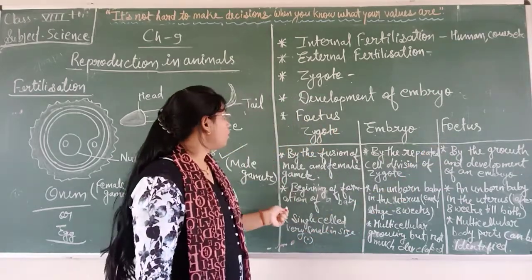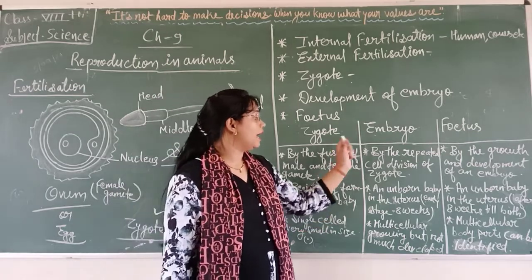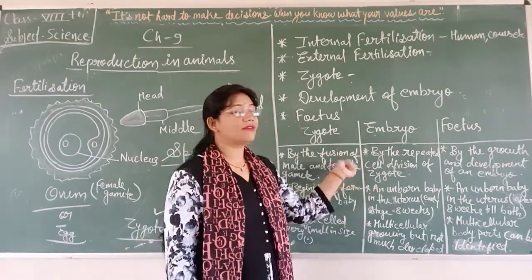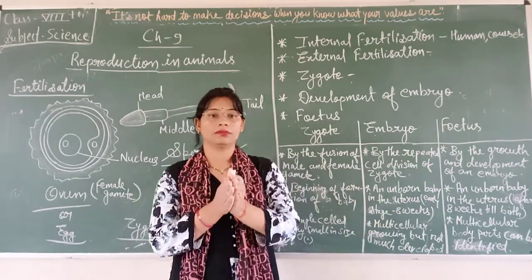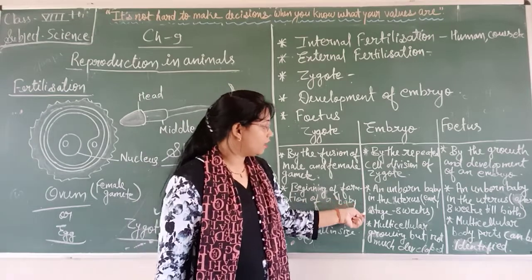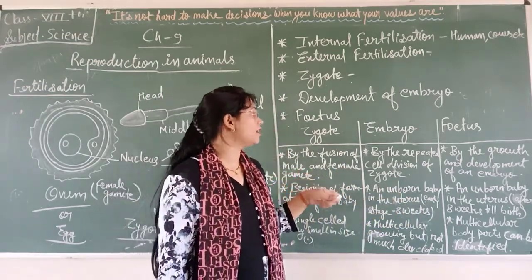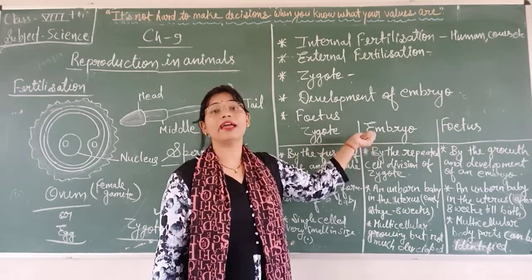So what is zygote? Zygote is the beginning of the formation of a baby, and when cell division continues, it is converted into an embryo. The earlier stage, up to 8 weeks, is considered an embryo.